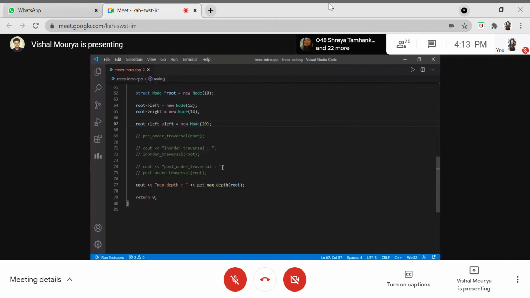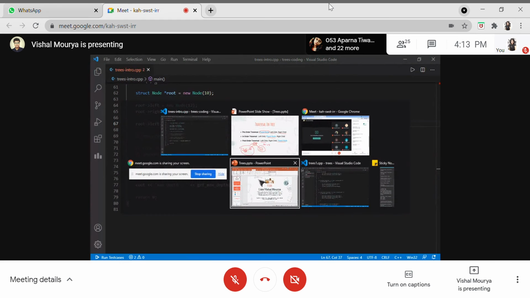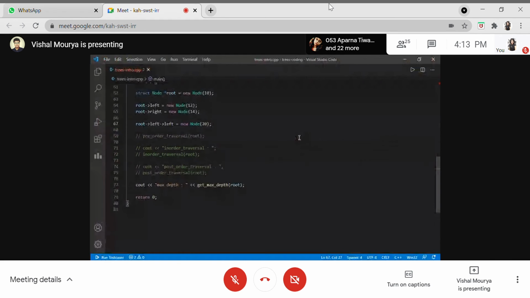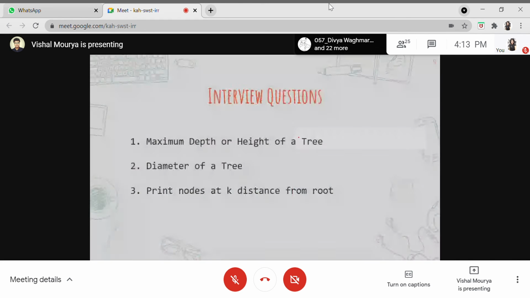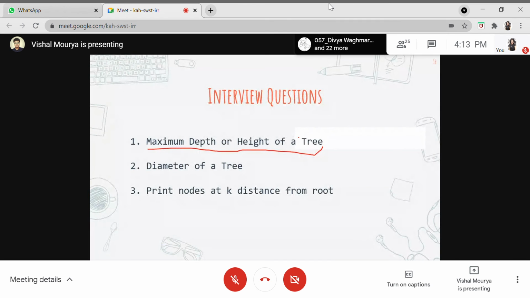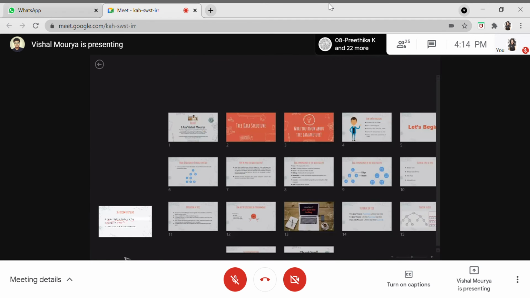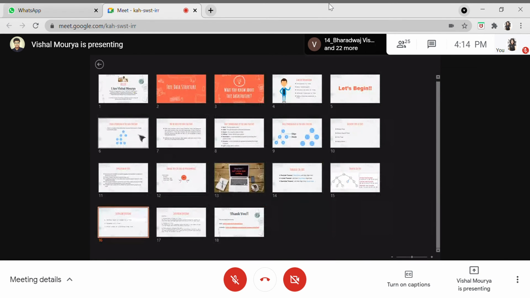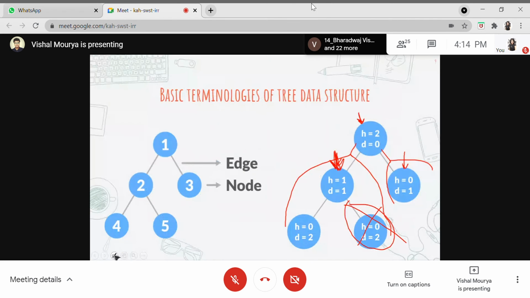Let's quickly move on to our next question, which is getting the diameter of a tree. What the diameter of a tree is is quite interesting. Let me just glance you through it. Let's clear it first.